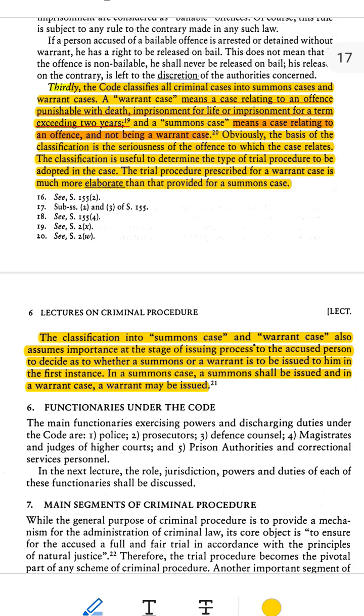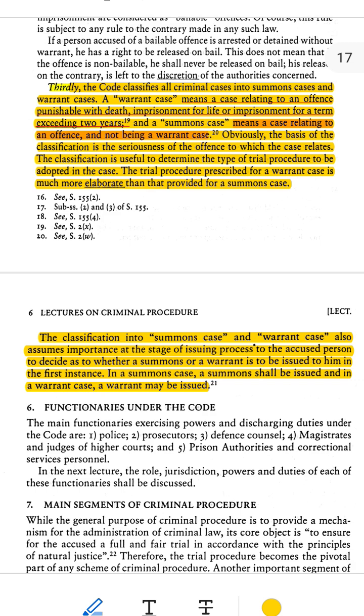2. To decide what to issue, summons or warrant. In summons cases, the court sends a summons to the accused. A summons is a simple notice asking the person to come to court. In warrant cases, the court may issue a warrant. A warrant is an order to the police to arrest the accused and bring them to court.